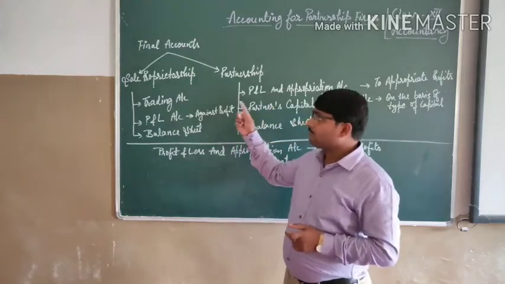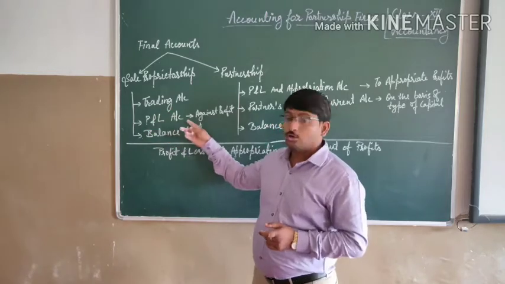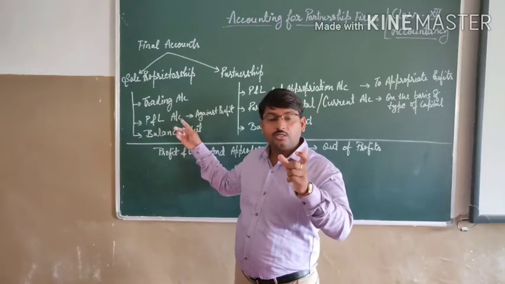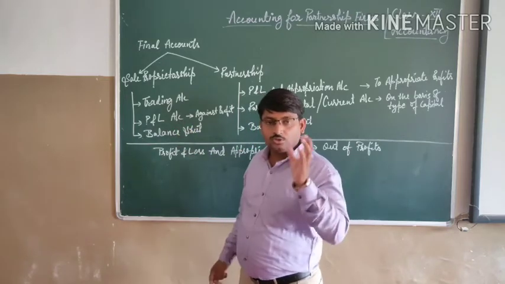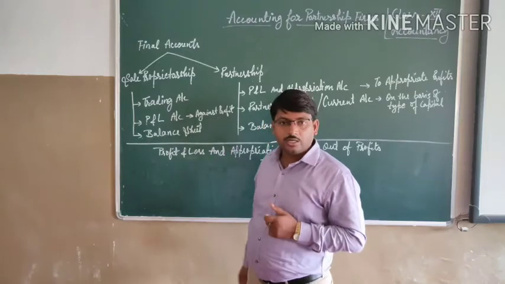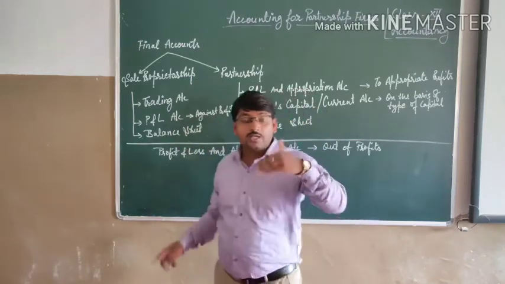You know that you have prepared the trading account and profit and loss account. What we were focusing on while preparing the profit and loss account was that it was against the profit. What does that mean? The profit and loss account was prepared on the basis of against the profit.